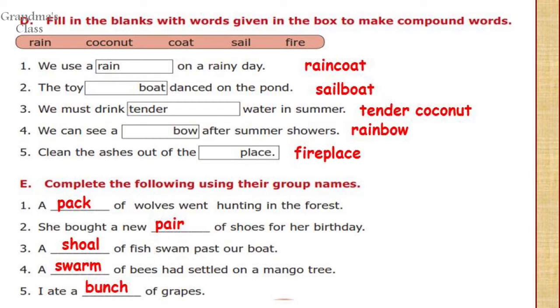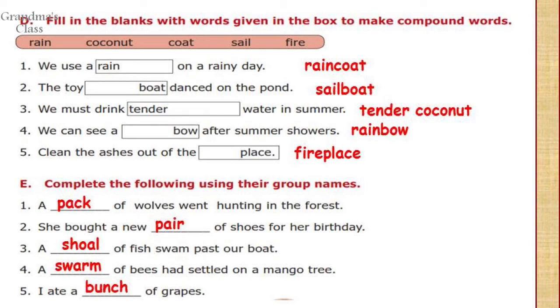Question D. Fill in the blanks with words given in the box to make compound words. So the words are rain, coconut, coat, sail, fire. Number 1. We use a raincoat on a rainy day. Number 2. The toy sailboat danced on the pond. Number 3. We must drink tender coconut water in summer. Number 4. We can see a rainbow after summer showers. Clean the ashes out of the fireplace.